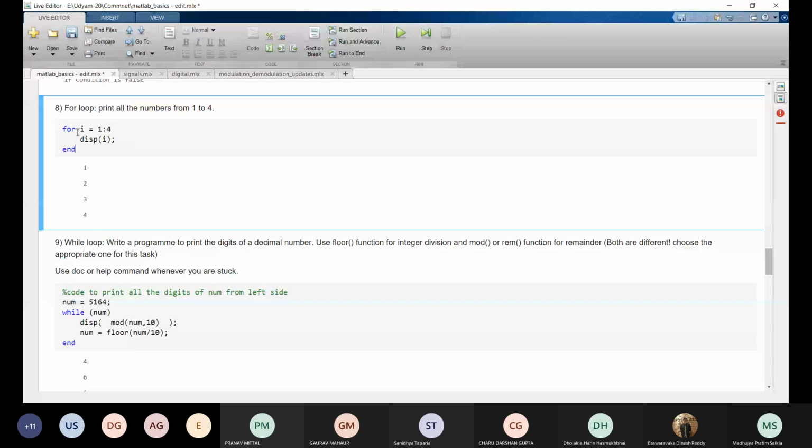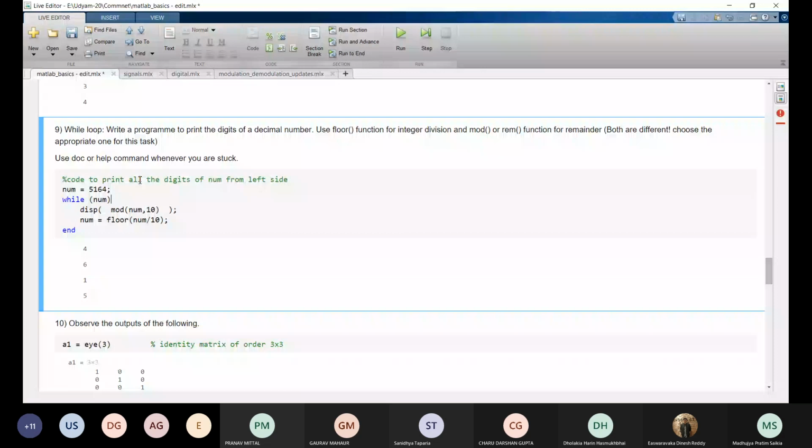So this is a while loop. This is code to print all the digits of a number variable. num is a variable, and we are printing all the digits of num from the right side. So while num, this condition will be true while num is greater than 0. So we are displaying mod of num comma 10.